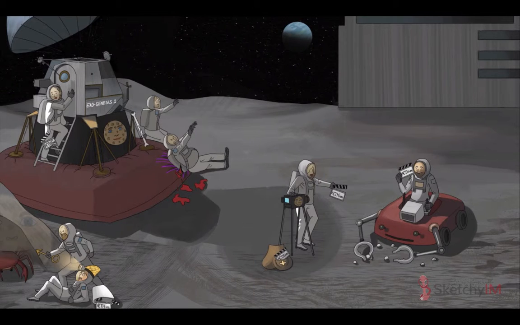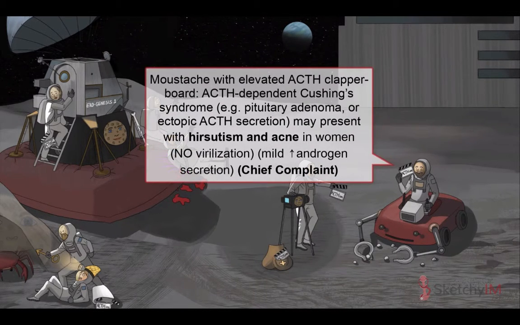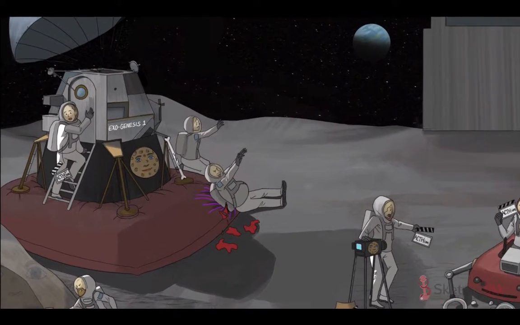In contrast, adrenal adenomas do not secrete androgens. ACTH dependent Cushing syndrome, Cushing's disease, and ectopic ACTH may cause mild androgen excess. So, women may present with hirsutism and acne. However, androgen levels are not high enough to cause virilization. These symptoms do not occur in males because adrenal androgen production is dwarfed by testicular androgen production, even in the setting of adrenal carcinoma. Elevated cortisol alone does not cause hirsutism.